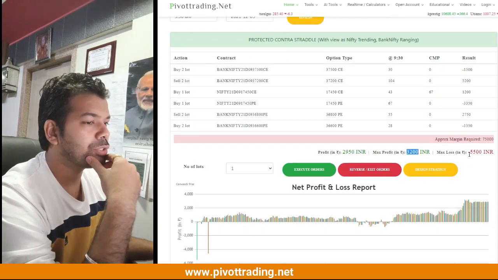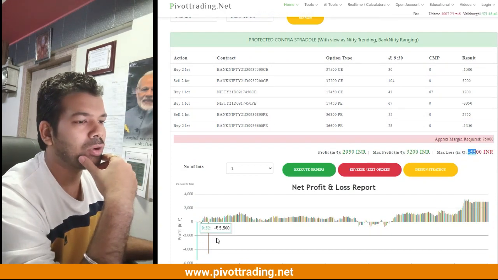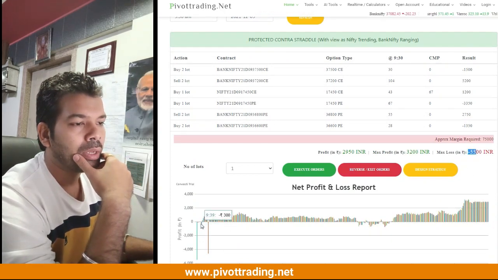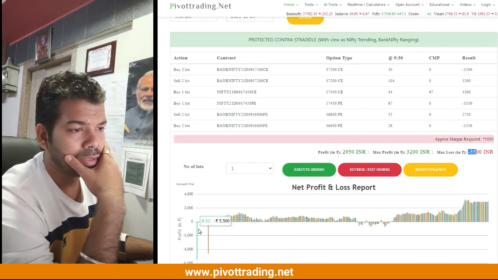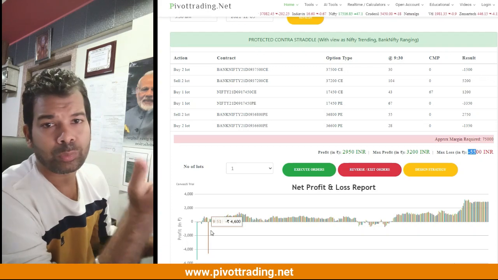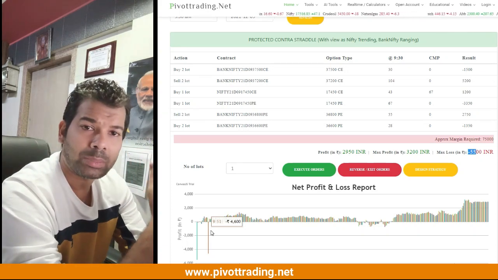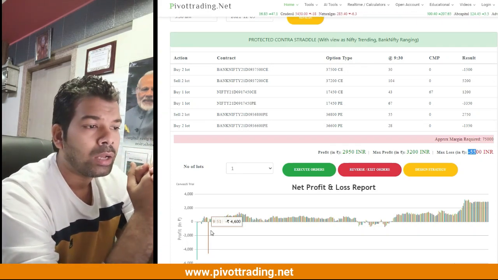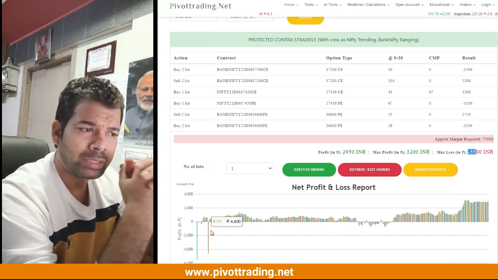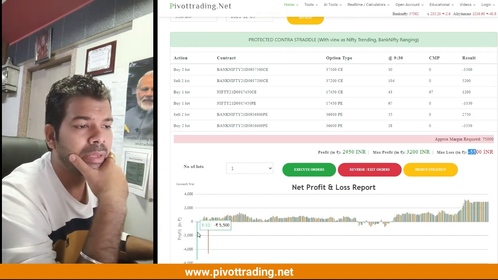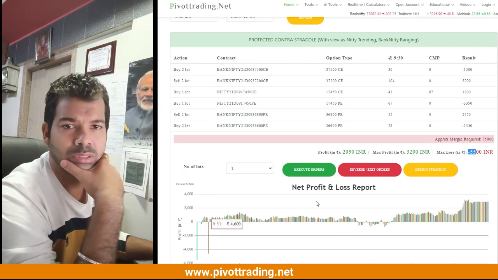However, the loss that is shown here is -5. This is because of a data issue, but otherwise the loss has not been more than 300 rupees. So the spike which you see is basically a data issue, because we take data from the data vendor and sometimes the data does not come accurate for a specific time interval or specific minute. So in that case, you might be able to see such kind of spikes. You can ignore such spikes.